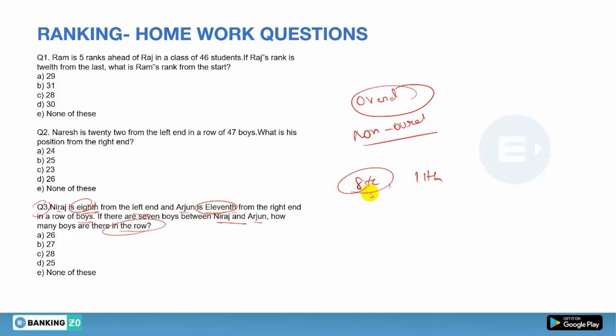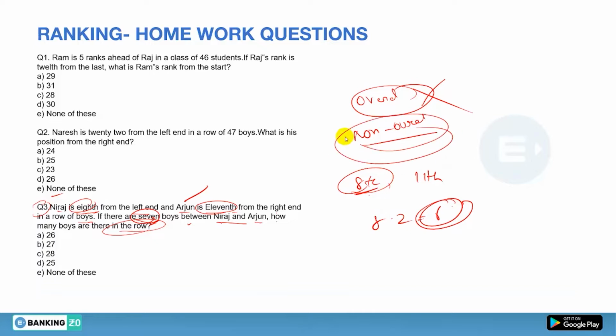So we have to take the lower value, that is 8. So 8 minus 2 will be equal to 6. So if it is a case of overlapping, then the maximum number of persons that can sit between Arjun and Neeraj will be 6. But what have we been given? We have been given 7 boys. So it is obvious that the overlapping case is not possible.